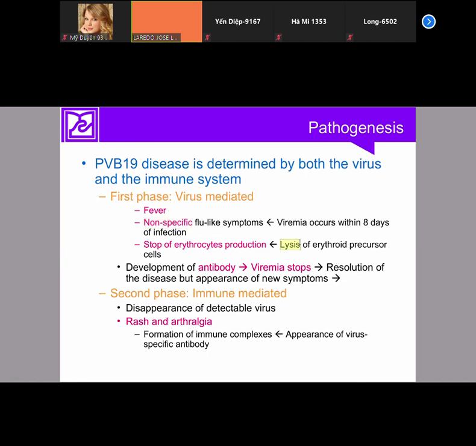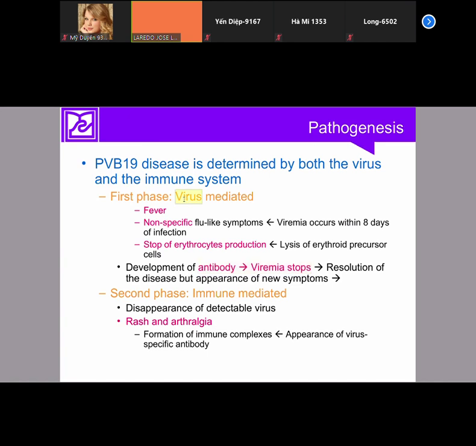So this is a lytic infection. These cells are destroyed. So the production of red blood cells stops, but not forever, just for a few days. So if we are healthy, we don't suffer anemia. So when the immune system starts fighting, when antibodies develop, the disease is resolved.